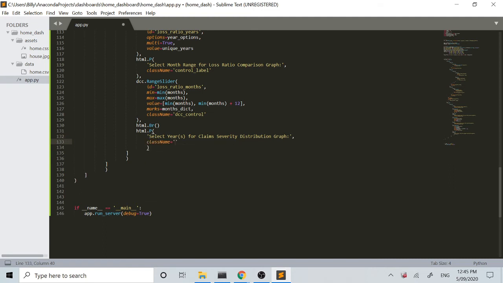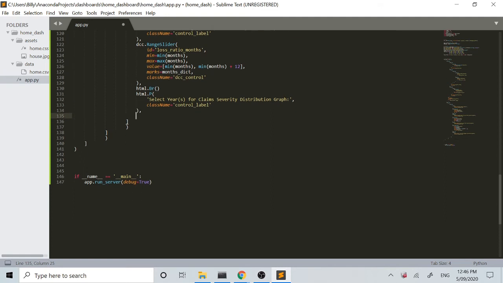Again, class name, it's a control label. So as you can see here, it starts to get a little bit repetitive, but that's not so much of a bad thing when there's a lot to take in at one point in time. So it's nice to see some familiar code again.